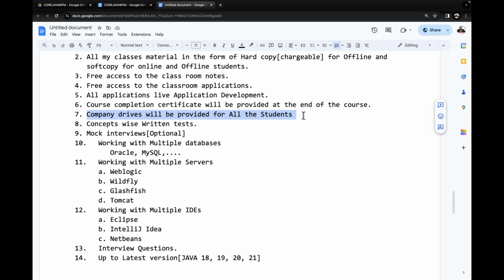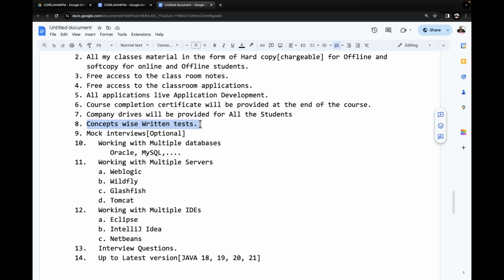At present the software industry is a bit down, but within a few months we expect the entire scenario to come back. Then when the market is back, drives are definitely going to happen. People are going to be selected through our classes. No need to worry about it, through our drives.